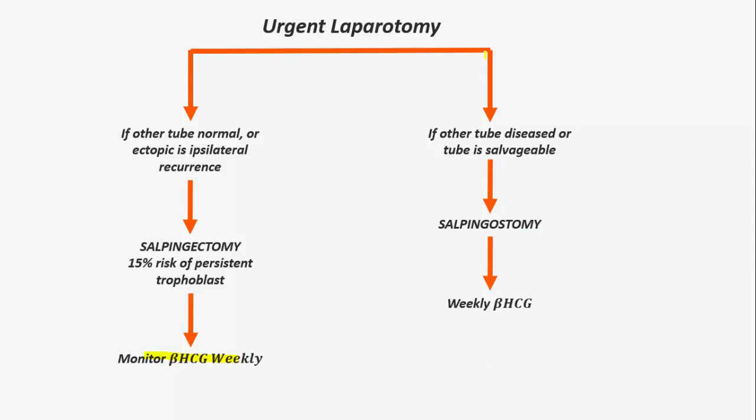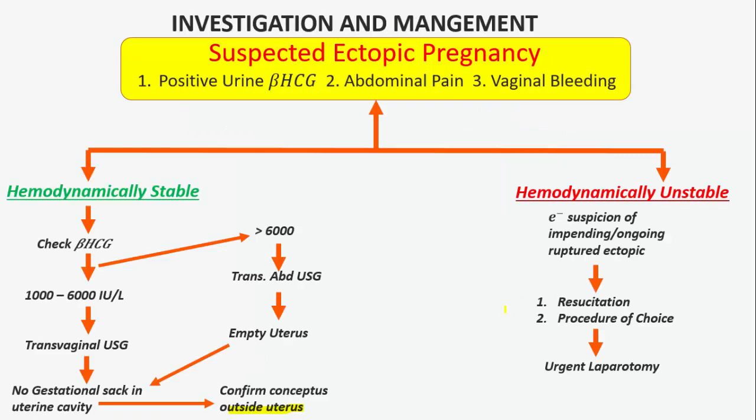And if we see on laparotomy that the other tube is diseased, or the affected tube is salvageable, we will do salpingostomy, and we will do weekly beta HCG for follow-up. If the patient is hemodynamically unstable with suspicion of impending or ongoing ruptured ectopic, then we will do resuscitation, and then the procedure of choice will be urgent laparotomy.